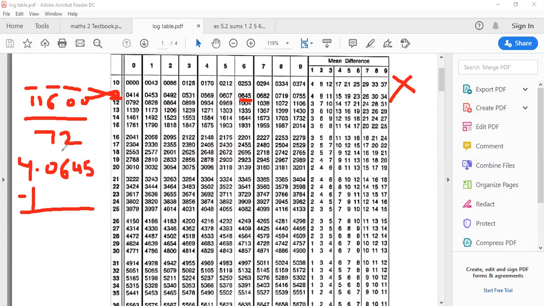Does anyone remember what I taught you all yesterday? If you have only 2 digits, the log table says 211, but there is only 2 now, and there is no 1 ahead. So what did I tell you all? Whenever you find such numbers, always look them up in which column? Under 0. So you have to look them under the 0 column. All right. So we'll just move downwards.